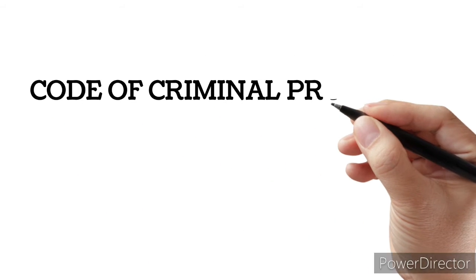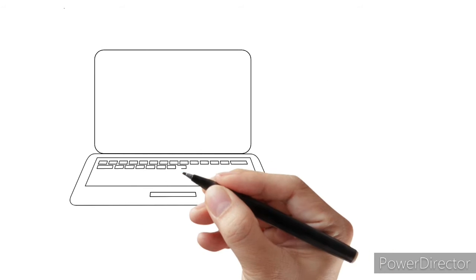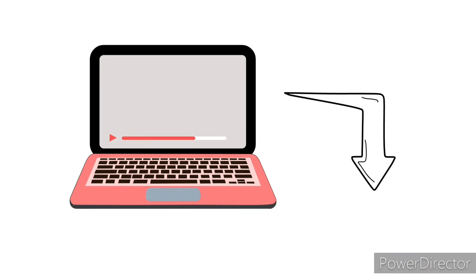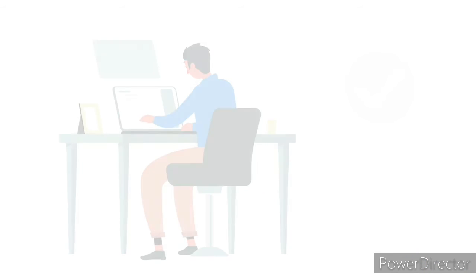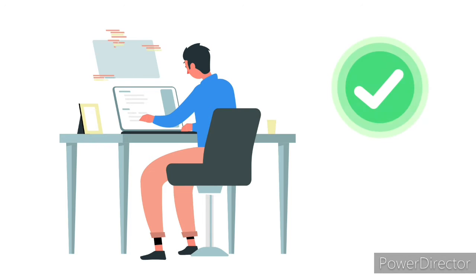In the previous video, we had talked about chapter 23 of the Code of Criminal Procedure 1973. If you have not seen that video, you can go and check it. The link is in the description below. Today, we are going to talk about chapter 24 of the Code of Criminal Procedure. We'll go through the chapter and try to understand how the Criminal Procedure Code is followed and how the criminal